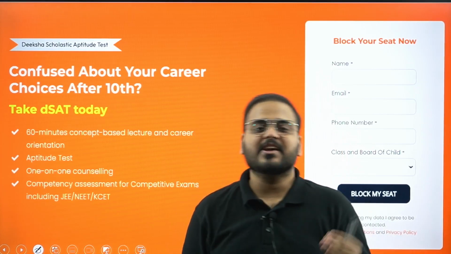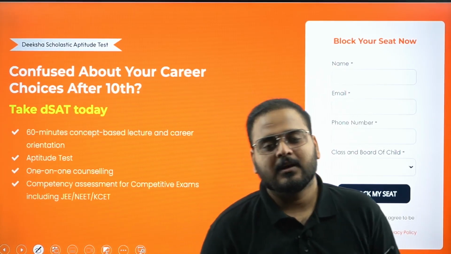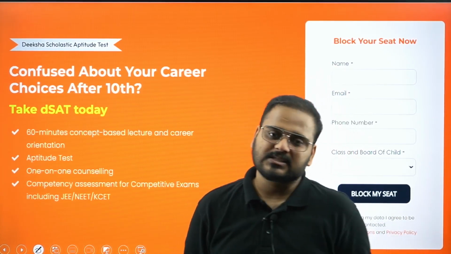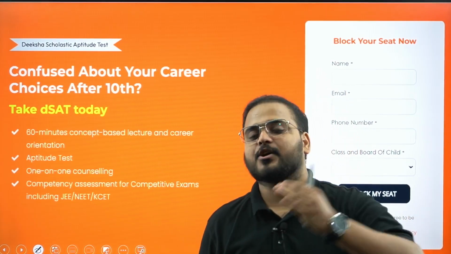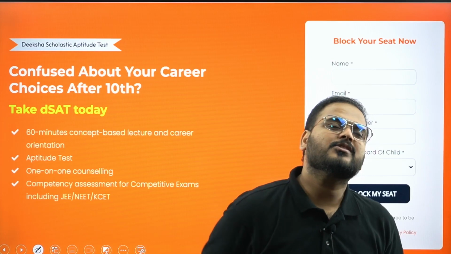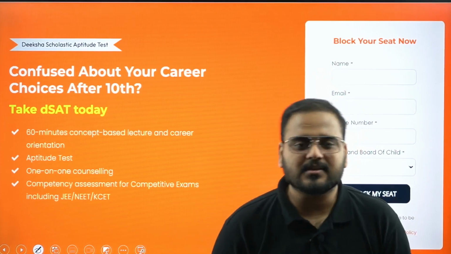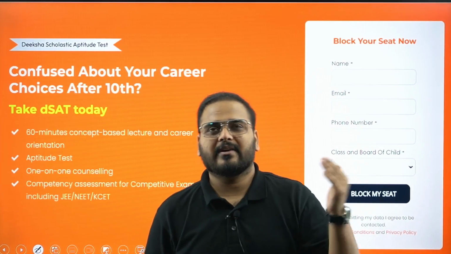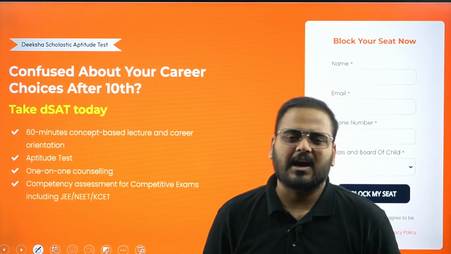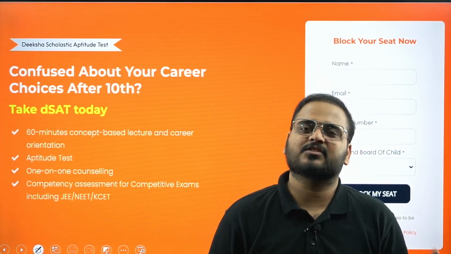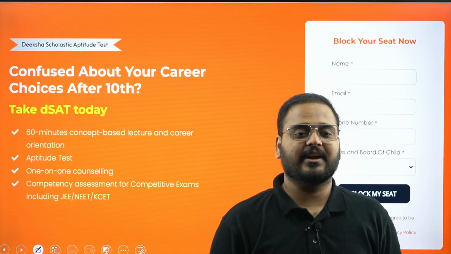Every year we conduct our DSAT program, which is called Diksha Scholarship Aptitude Test. It helps the students of 10th grade to make a right career choice. Let's say you're somebody but you're not clear with it. When you talk to your parents or your friends, in group studies or in a cafe, and discuss what are my plans after 10th grade?